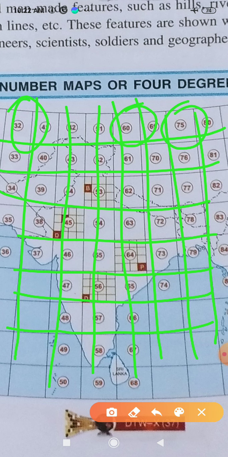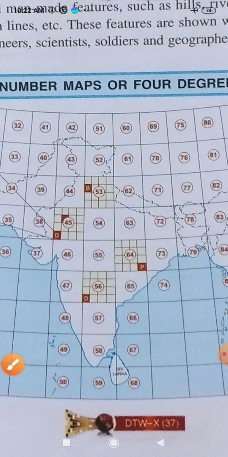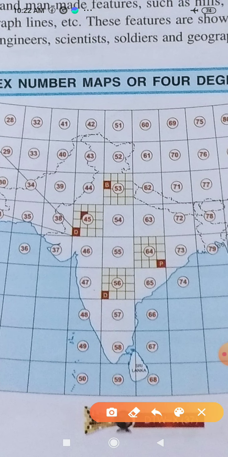If you see, in a similar way, this particular place is marked with number 45. This place is marked with number 53, and similarly the neighboring places 53, 54, 45, then 46 is here, 47 is here, 48 is here, 49 is here, then 51, 52, 53, 54. Like that way it is being serially arranged.